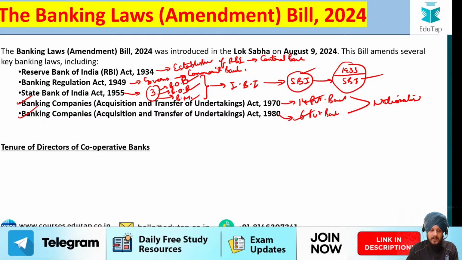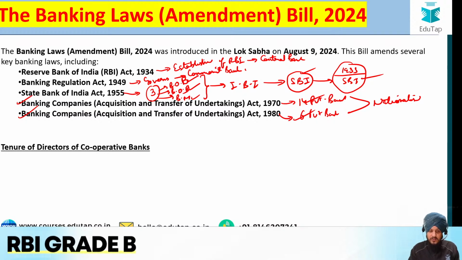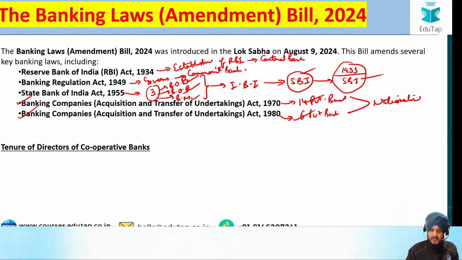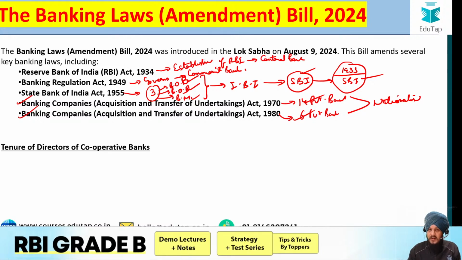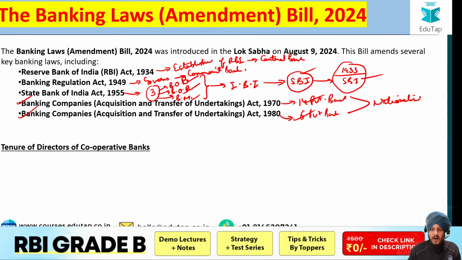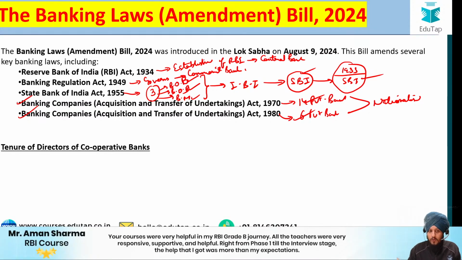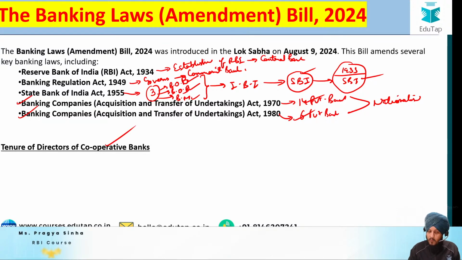So the first amendment is related to the tenure of directors of cooperative banks. We all know about cooperative banks. Fine, I hope the basics are clear to you. If they are not, please read about cooperative banks, how they are formed, how they get the license, what is the regulatory framework, and other things regarding the cooperative banks. Fine. So this specific amendment is with respect to the cooperative banks.